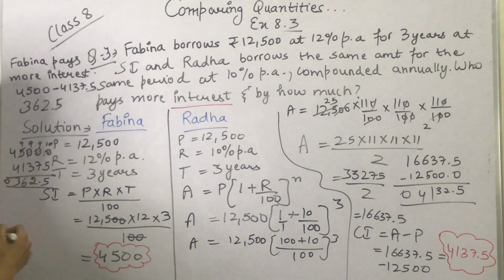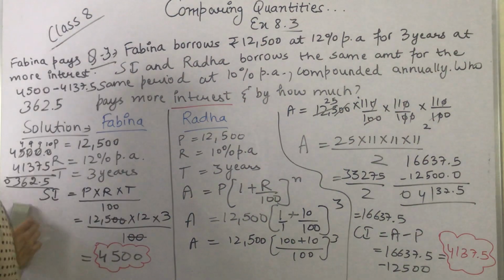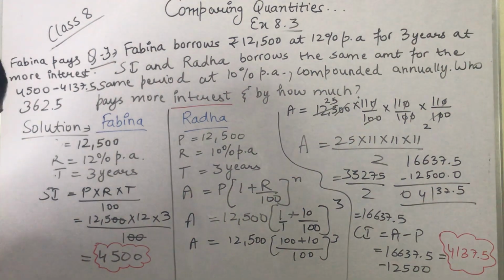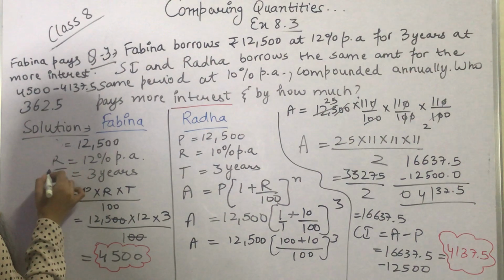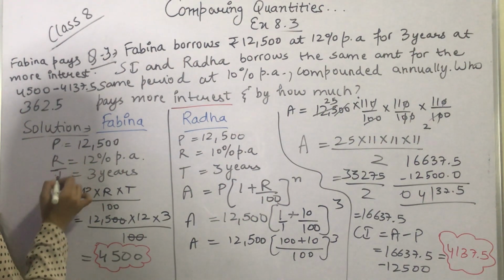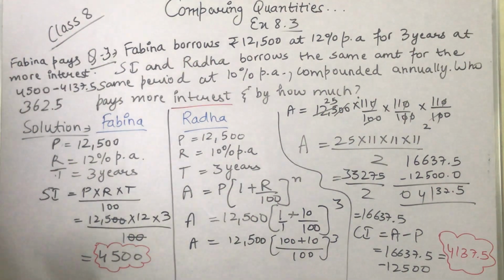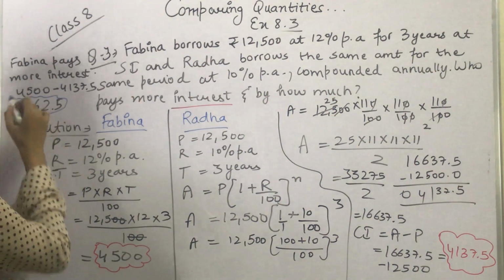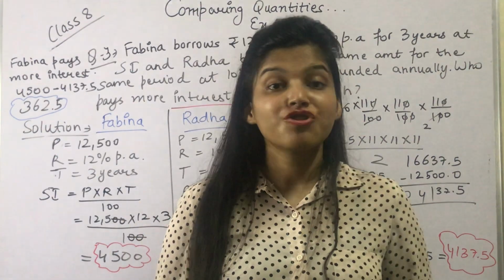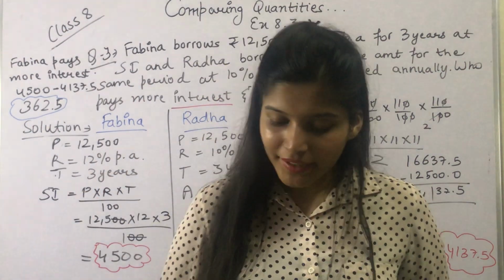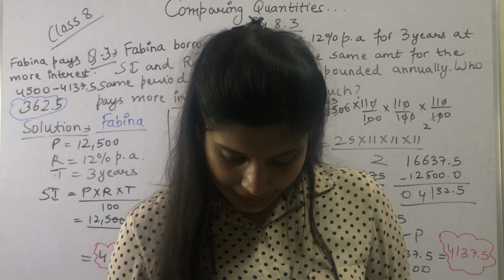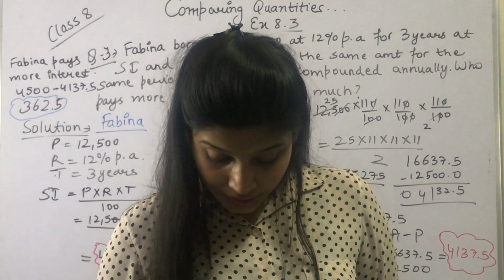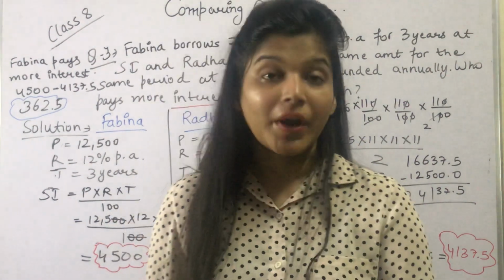362.5. So Fabina is paying 362.5 more. This is PRT. Okay. So Fabina is paying 362.5 extra interest. So by how much? By 362.5. All right. So this was our question number 3 of exercise 8.3.